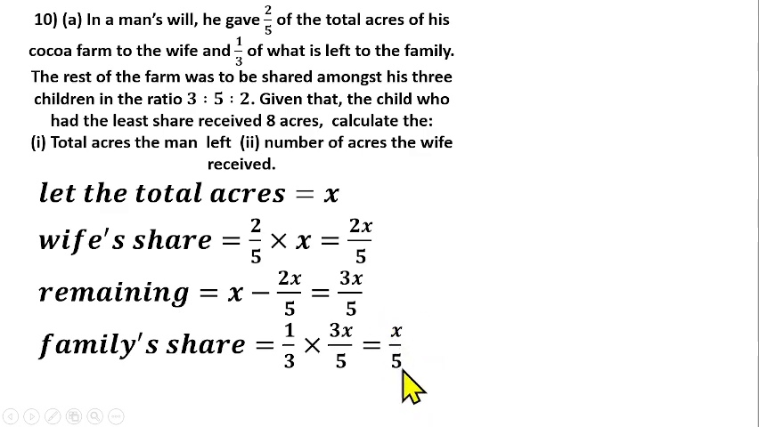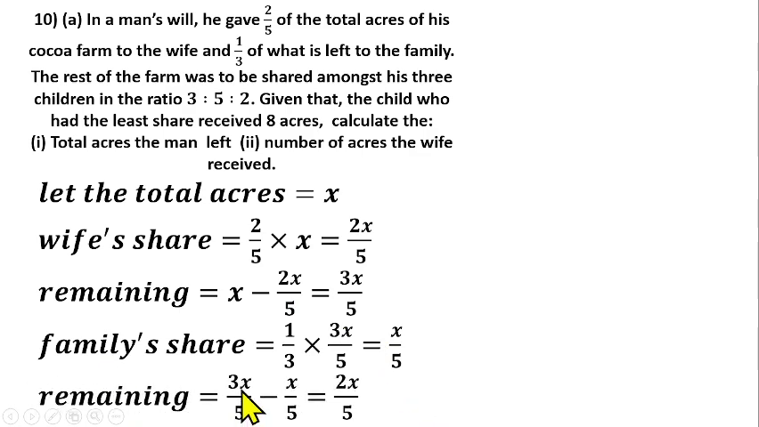Then we also need to know what is left after the family took this. So we need to remove this from the remainder here, the remaining portion. That means the remaining will now be 3s/5 minus what the family took. So that will give us 3s minus s, which gives us 2s/5. So this is the leftover now of the farm.